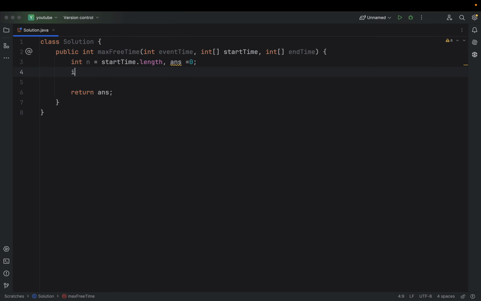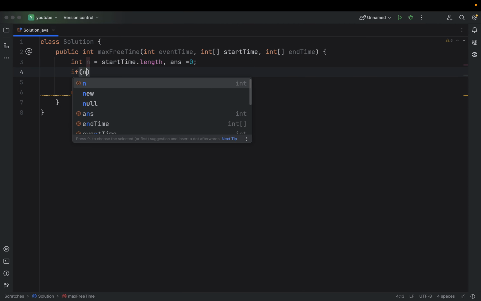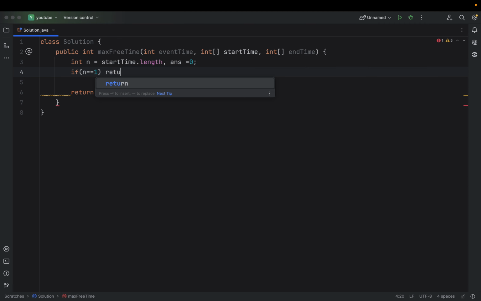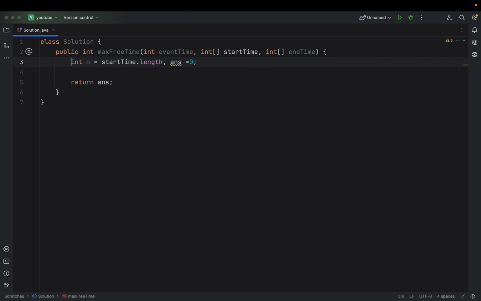Now I will add a check: if n equals 1, then I will just return my event time basically, right? And I think we might not need to do this. Also, returning event time is something I should not do, I think. Yeah, because that is not right.